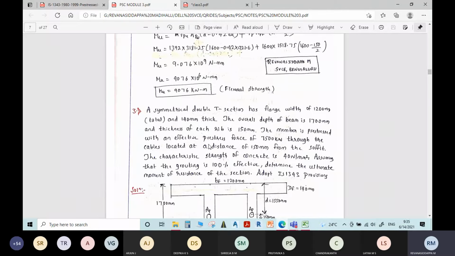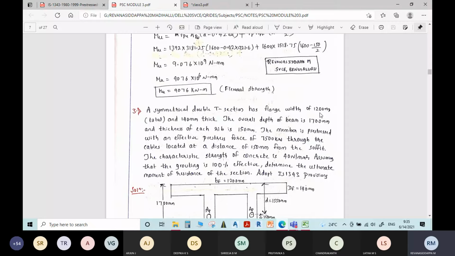A symmetrical double T section has a flange width of 1200 mm and 140 mm thick. The overall depth of the beam is 1700 mm. Thickness of each rib is 150 mm. A double T section is given in the problem.